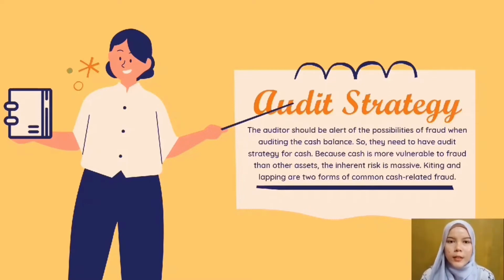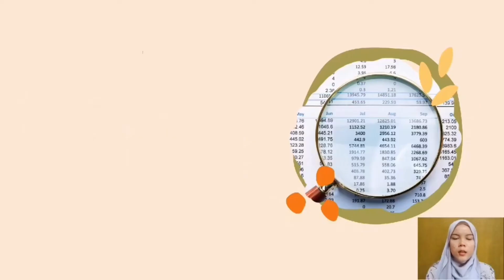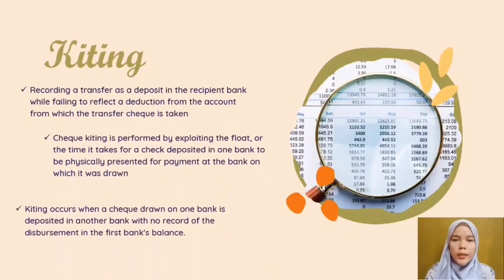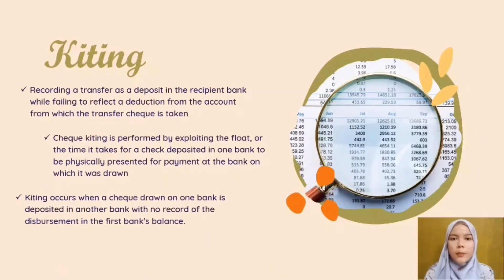The inherent risk is massive. Kiting and lapping are two forms of common cash-related fraud. They are techniques of misrepresenting the company's actual cash status. Next is kiting. Kiting is the fraudulent use of a financial instrument to gain unapproved additional credit. For instance, recording a transfer as a deposit in the recipient bank while failing to reflect a deduction from the account from which the transfer check is taken.